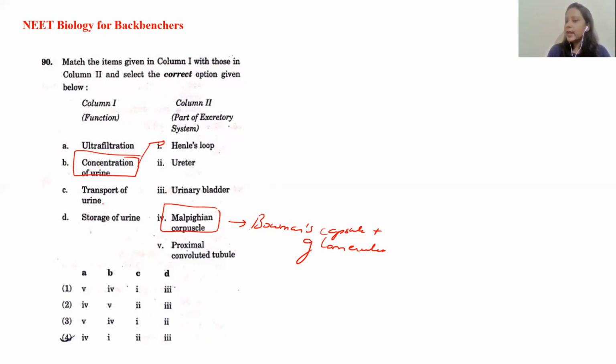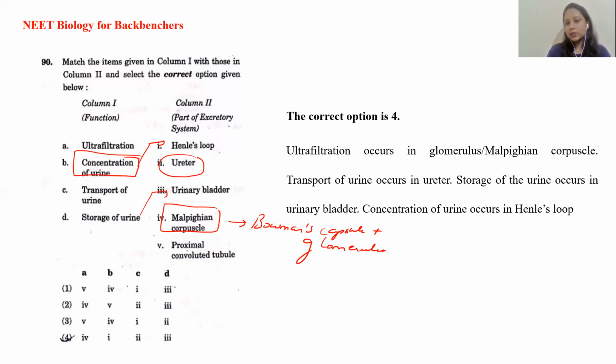Transport of the urine. We have a pair of tube-like structures known as ureters, which carry the urine to the urinary bladder, where the urine is stored until we have an urge to expel it out from the body. So storage of the urine is associated with the urinary bladder. Now you can easily match the column and find the correct answer. So the correct option here is the 4th option.